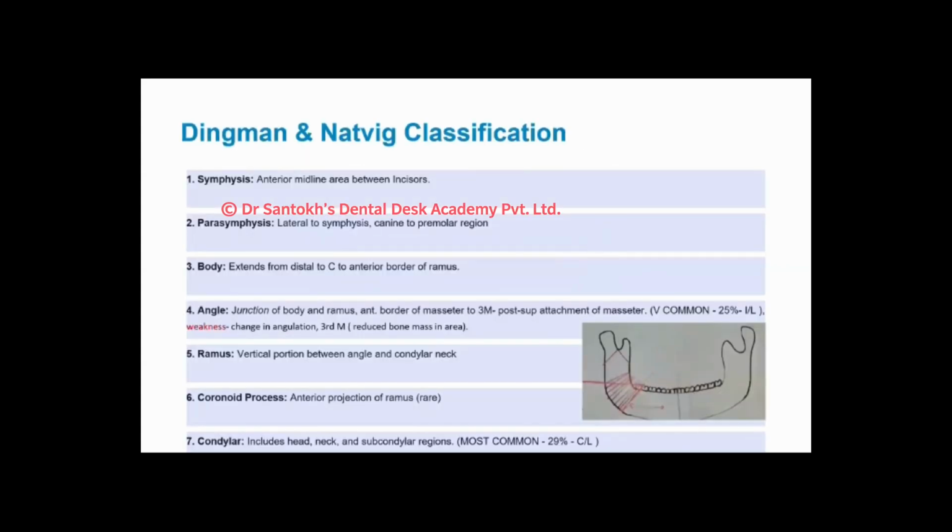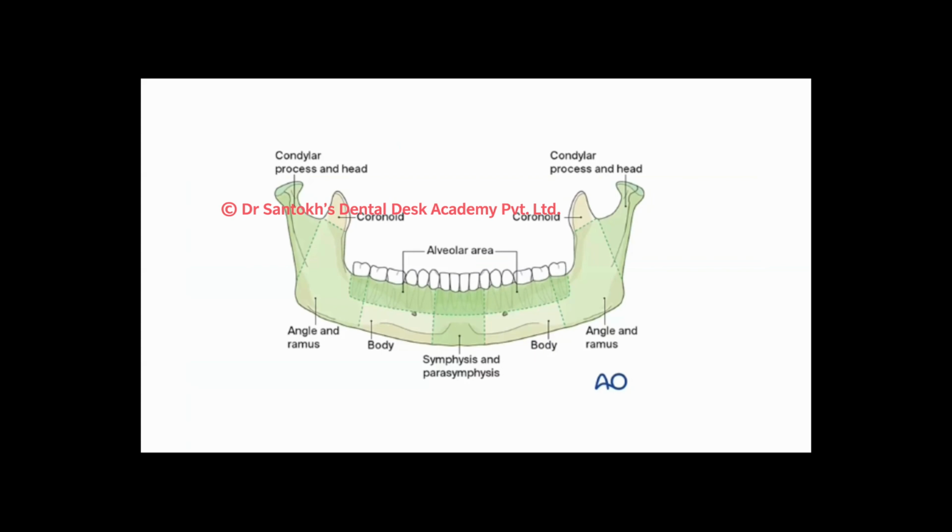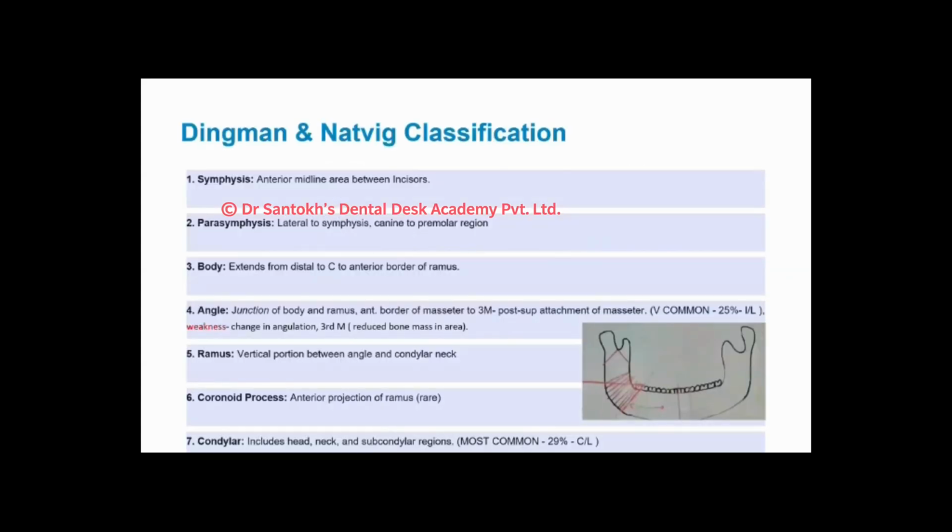Then you have your body. The body extends distally to the canine, from the canine to the anterior border of the ramus. You can see here, the body is extending from the distal aspect of your canines towards the border of the ramus.